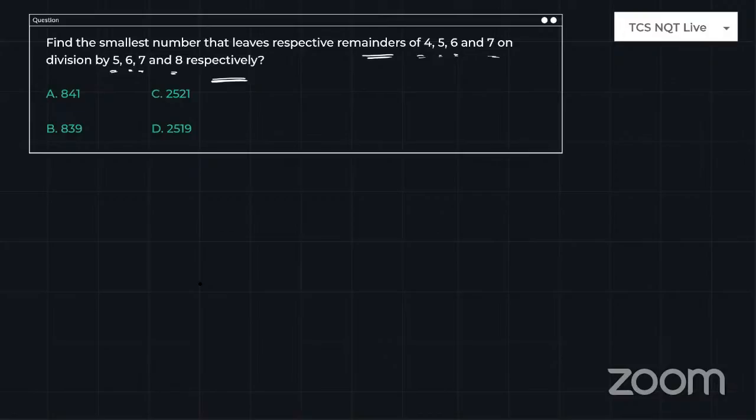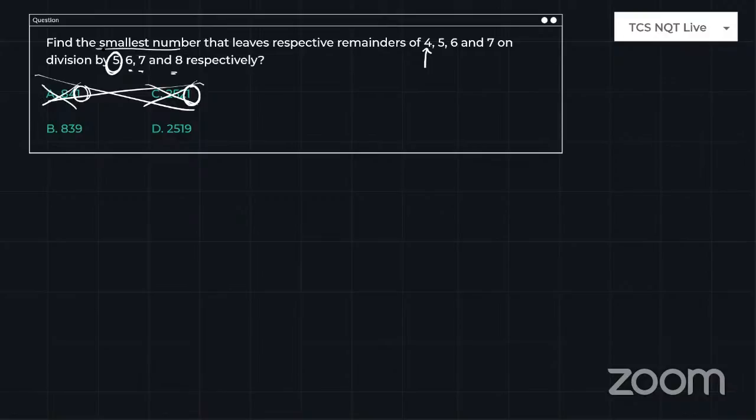Guys, for this type of divisibility rule based questions, I always suggest students go through the options. Look here. If you divide a number by 5, the remainder you are getting is 4. Am I right or not? Right. 841 and 2521 are not your answers. Why? Because if you divide them by 5, you will get remainder 1 in both cases. So those two are wrong. So I will go through option elimination.